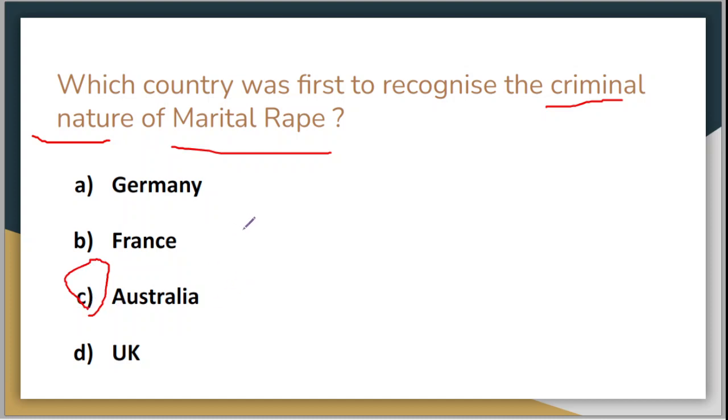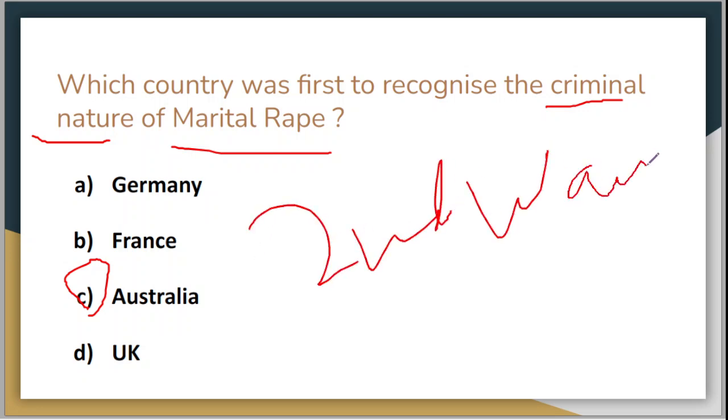Under the heat of second wave feminism, Australia became the first country to enact a law to bring reforms to make marital rape an exceptional manner of being a crime. After Australia passed this reform, a lot of countries, especially Western and Scandinavian countries, instituted marital rape as a crime.